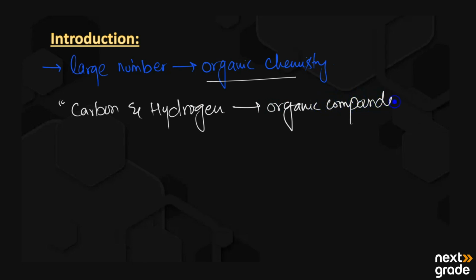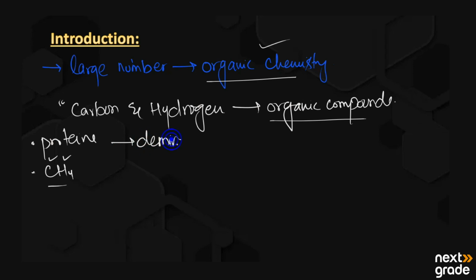A simple example of organic compounds is methane, CH4. It has carbon as well as hydrogen, so it is an organic compound and its study is known as organic chemistry. Organic chemistry is the study of all the organic compounds and derivatives. Derivative means the compounds that we obtain from the organic compounds.